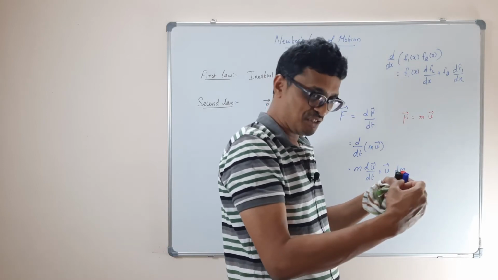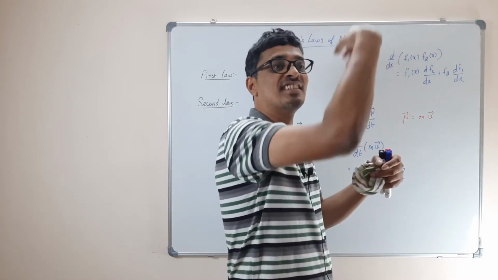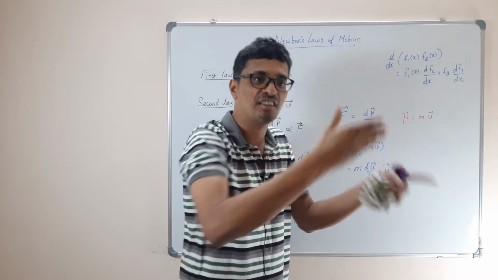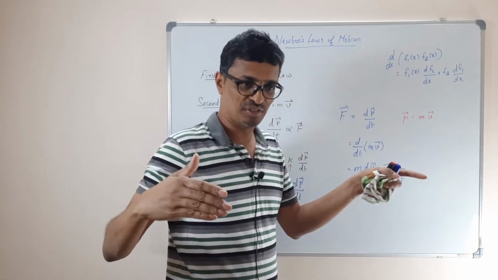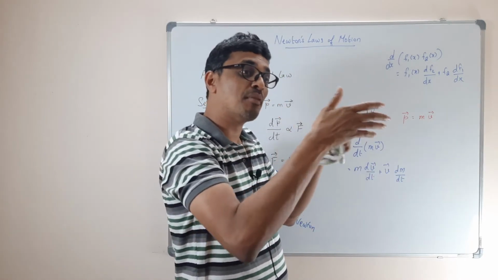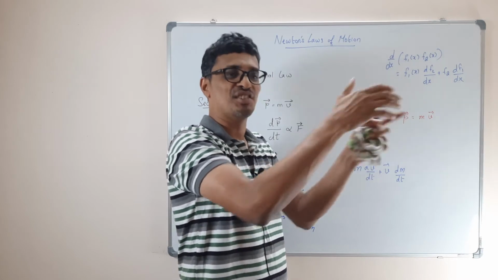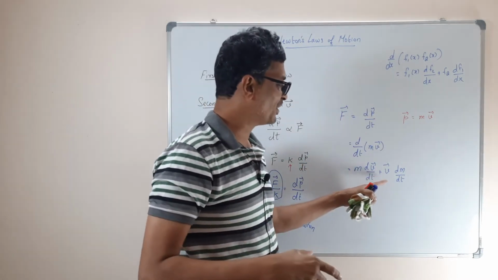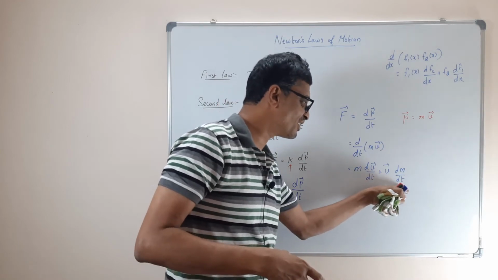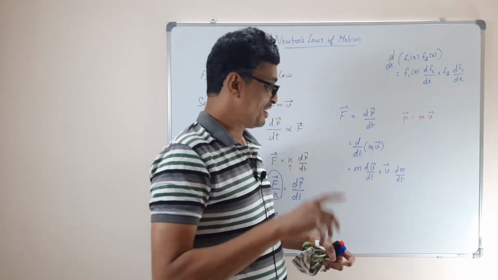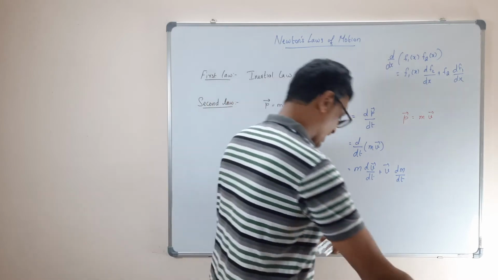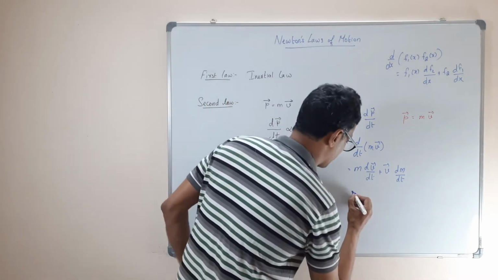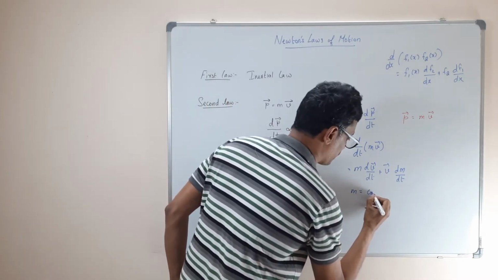The same with the rocket. And possibly when it goes to the second stage, a whole portion breaks off and goes away, right? So in those cases, what happens? The mass is not going to remain constant. The mass is going to change with time. So then this term is not going to be zero. Only if the mass is constant, m equal to a constant,